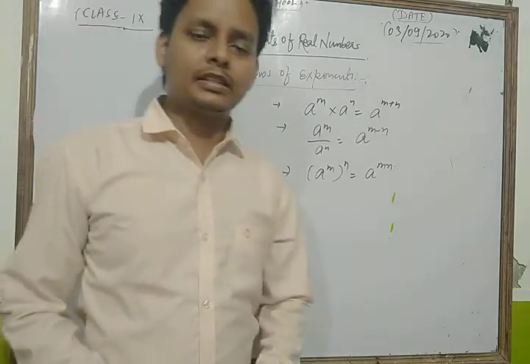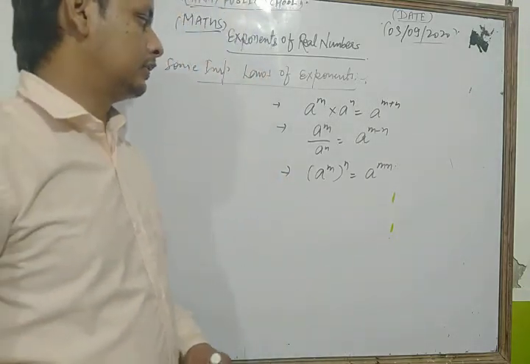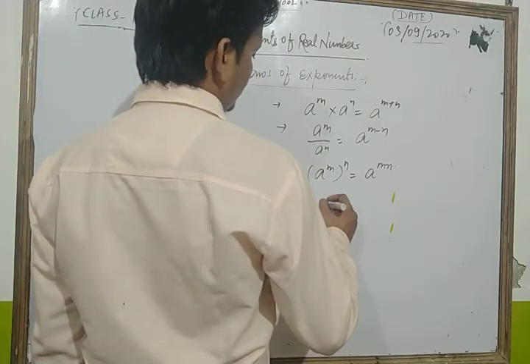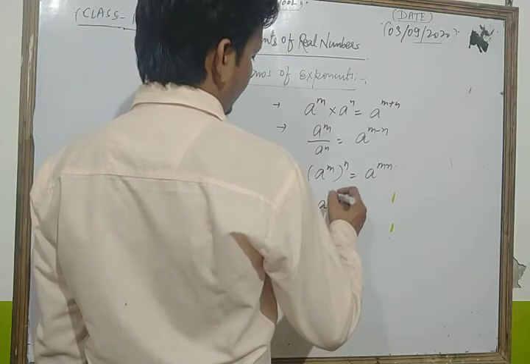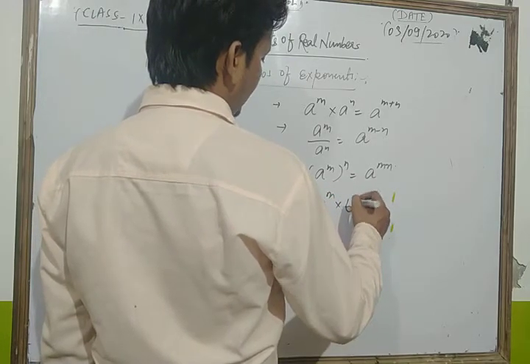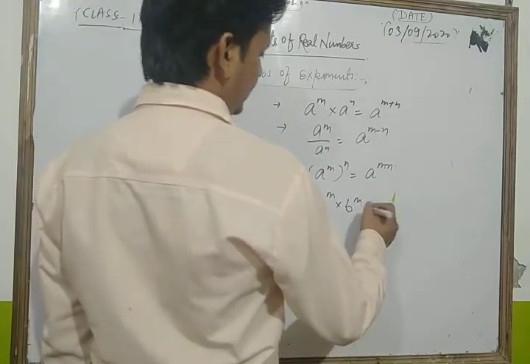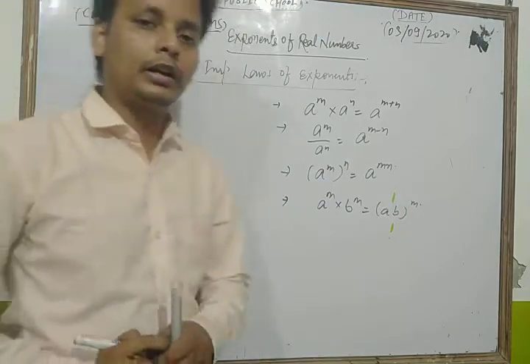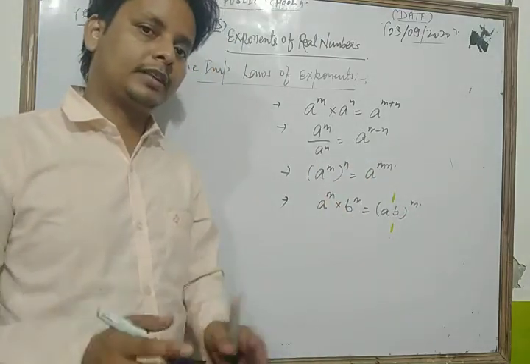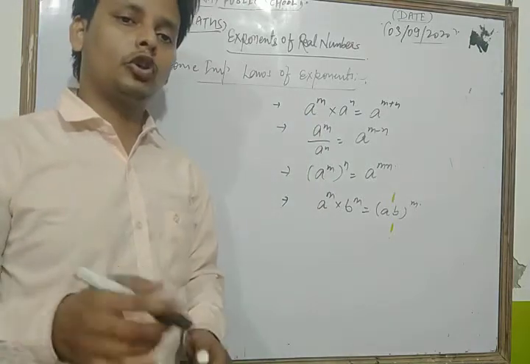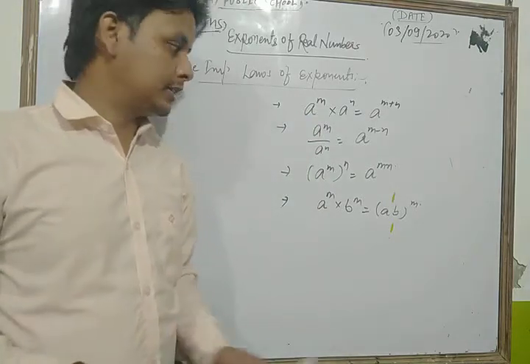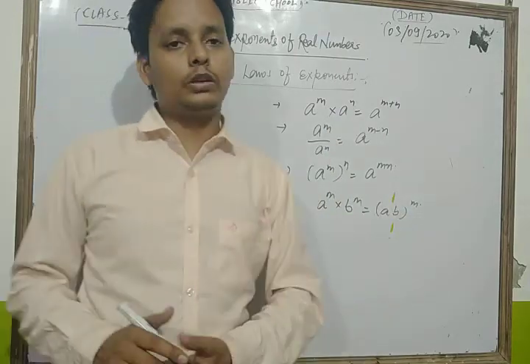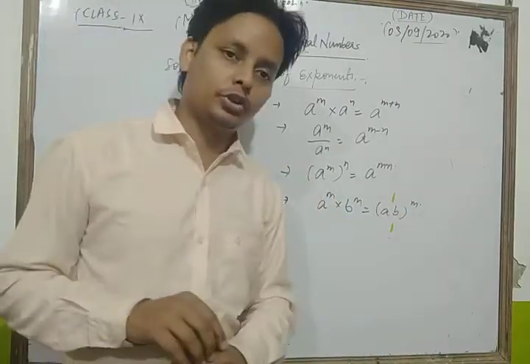So these are some basic laws of exponents which we apply in this chapter. Dear students, if we have a to the power m into b to the power m, then we write it as ab to the whole power m. This is also a very important law. So in this topic we take and solve questions based on all these laws of exponents. Let's take and solve some important questions of this topic.